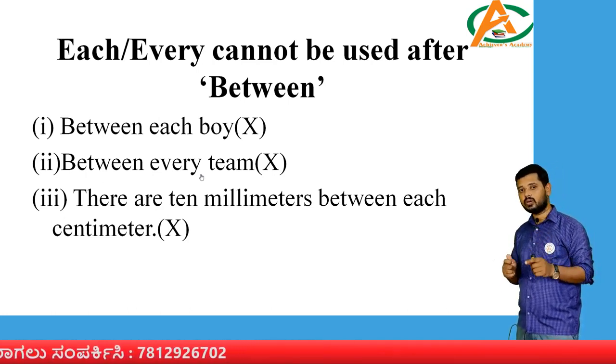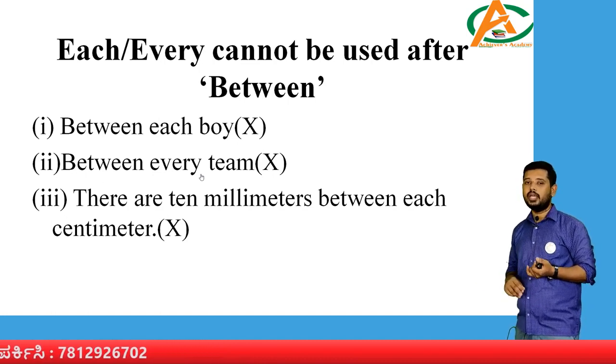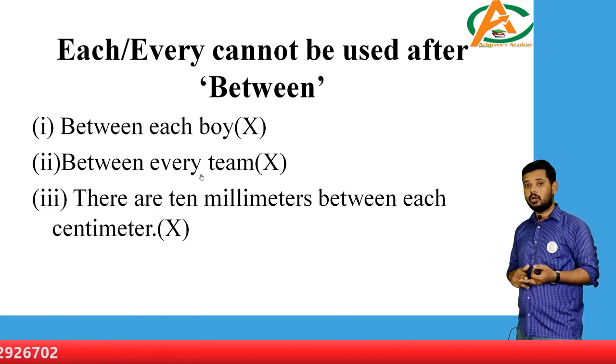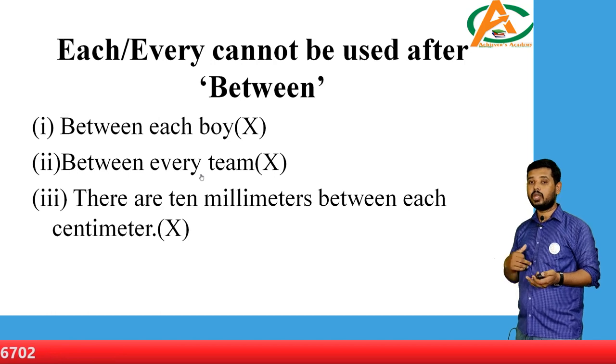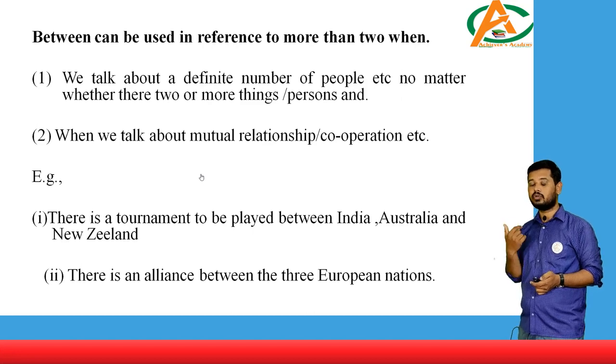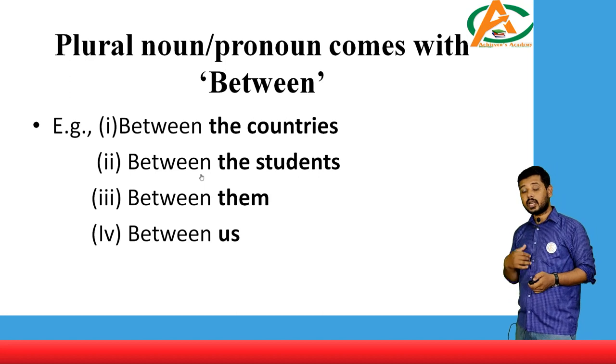So this is a very important statement that you have to remember. Between is not followed by each and every. So these words will not come along with each and every. Okay, so next, what was the previous statement? Between and and get correlated with each other. That is one thing which you have to remember again. Okay, and there are special conditions where you know the number of players, during that time you use it. Okay, so next, is there any other thing, sir, which we have to observe regarding between?